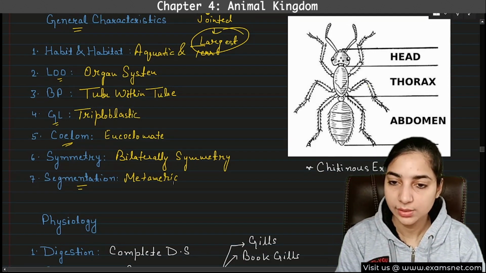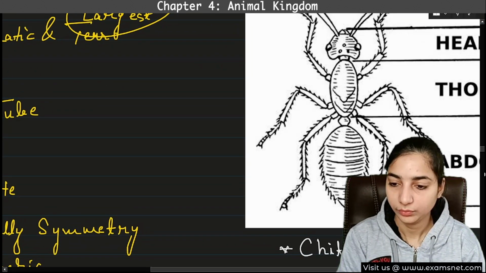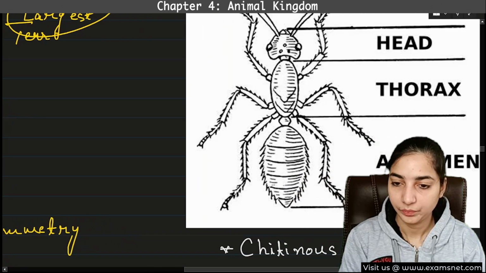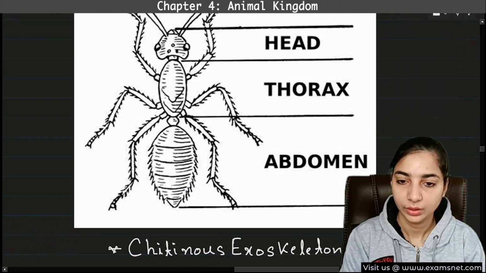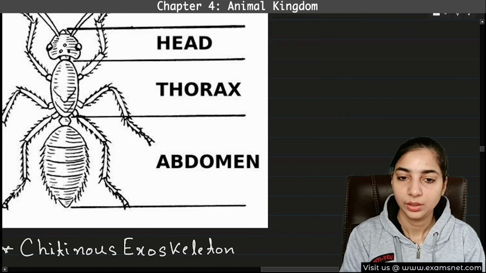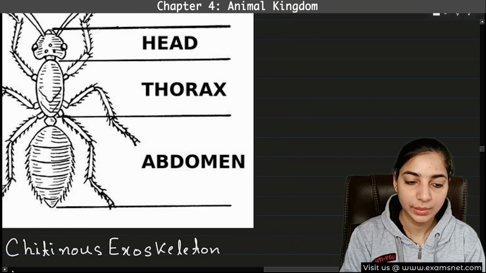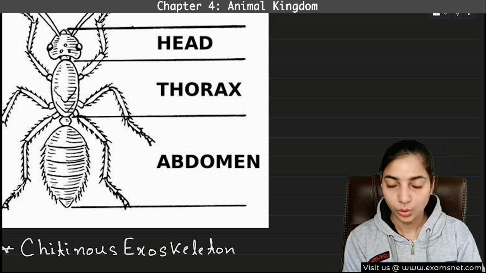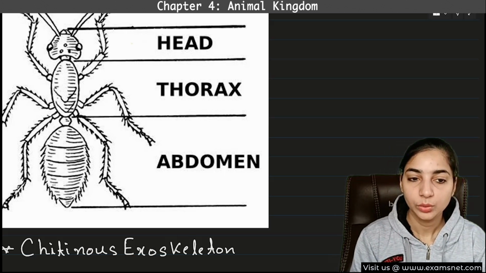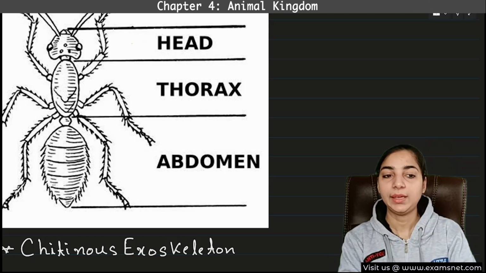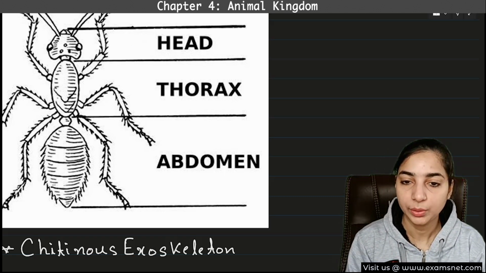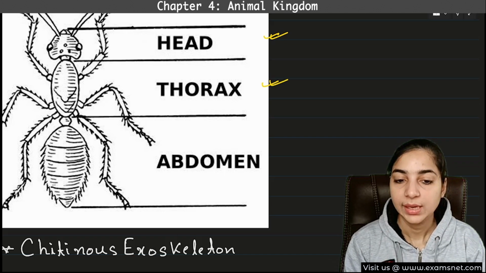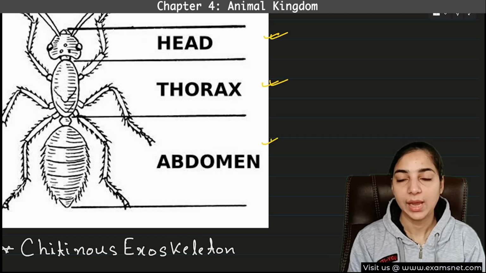If I zoom this, now you can see this. So yes, here you can see that the body has metameric segmentation. I hope you can see the segments all over the body. Then you can see that the body can be divided into 3 parts. The first uppermost part is the head. Then the middle part is known as thorax and the lowermost part is known as abdomen.